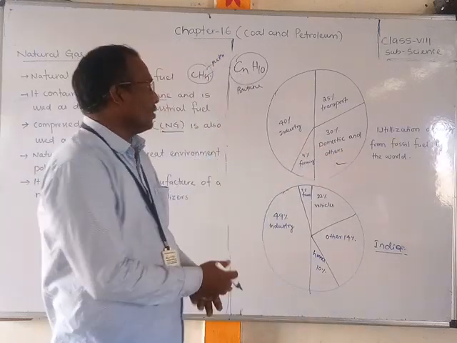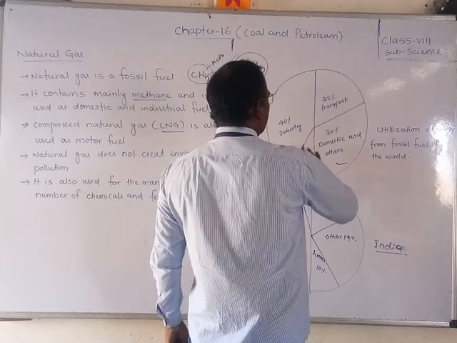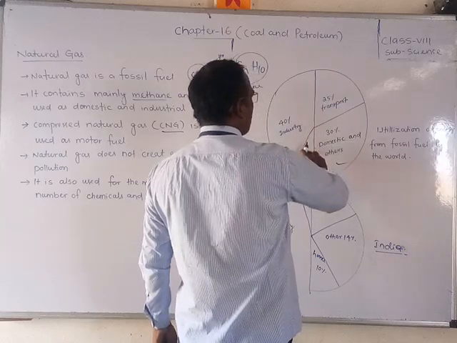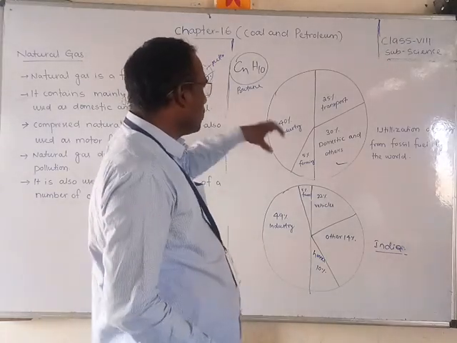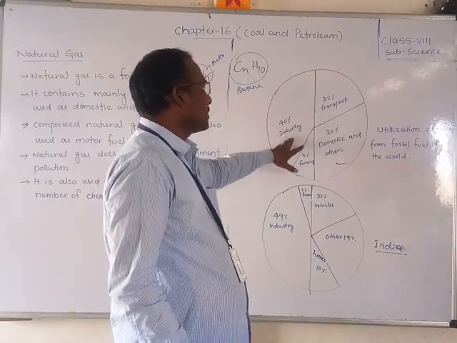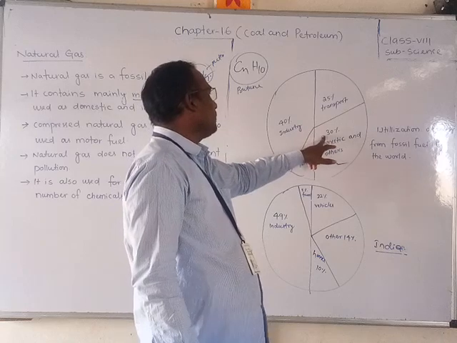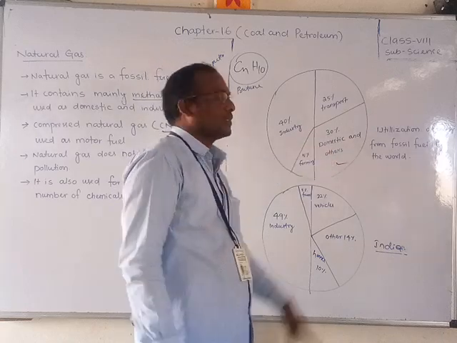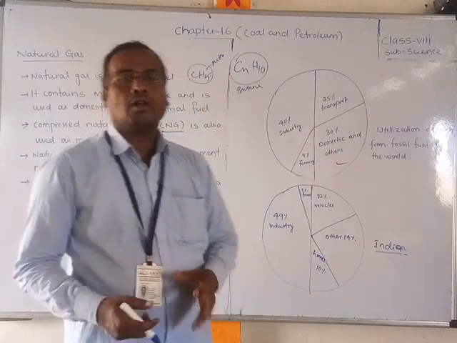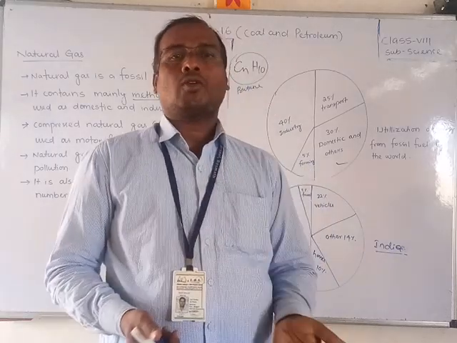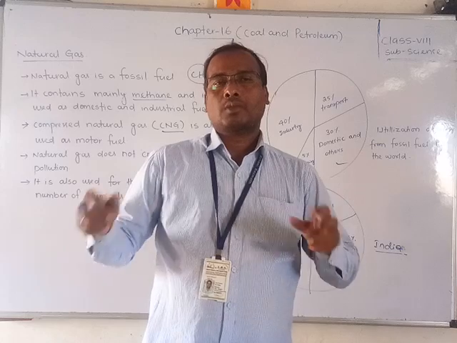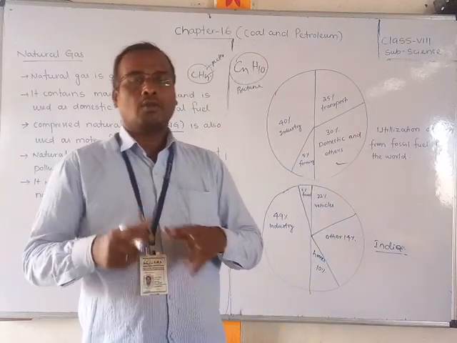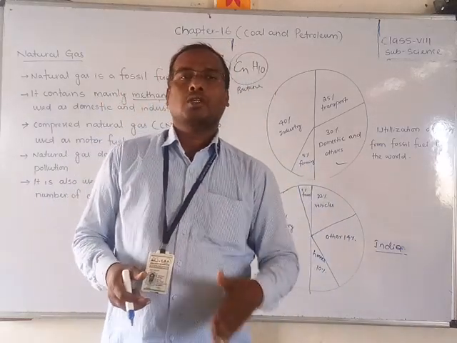If you see the whole, 25 plus 5 is 30, and 60 plus 40, the total is 100%. There is more use, 40%, in industry, and 30% for domestic purposes. These fossil fuels may be petrol, coal, or natural gas, and the world depends almost entirely on them.